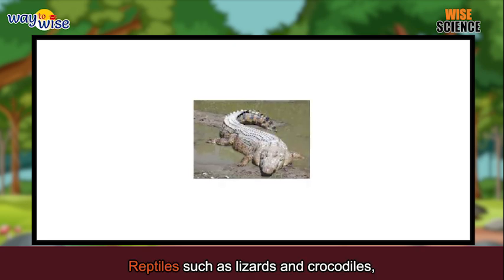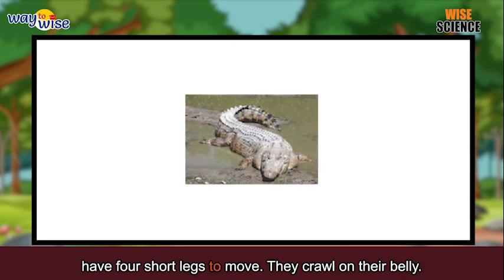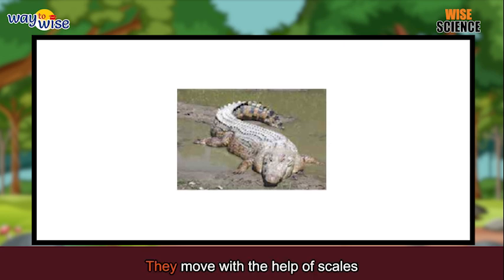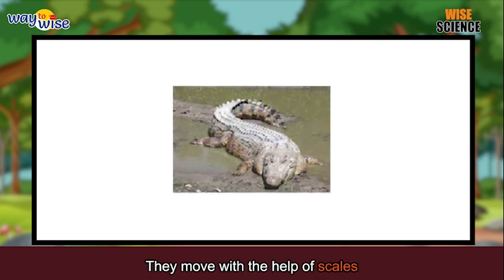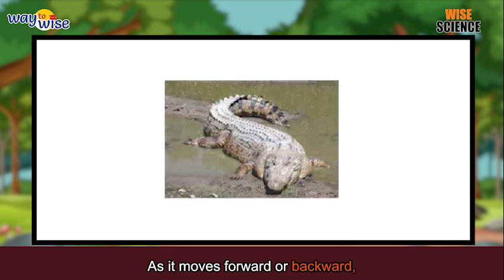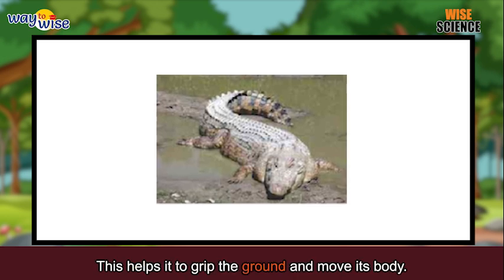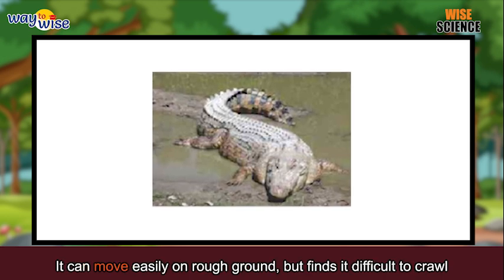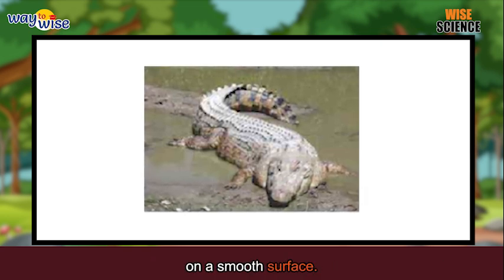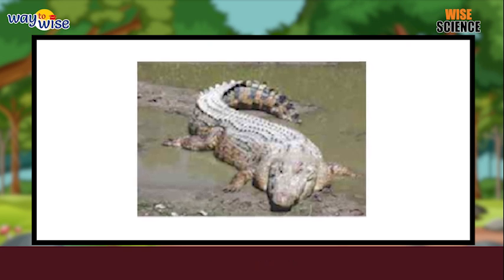Reptiles. Reptiles such as lizards, crocodiles, and tortoises have 4 short legs to move. They crawl on their belly. Snakes do not have legs. They move with the help of scales on the underside of their body. As it moves forward or backward, the scales push against the ground. This helps it to grip the ground and move its body. It can move easily on rough ground, but finds it difficult to crawl on a smooth surface. Snakes can also swim in water.